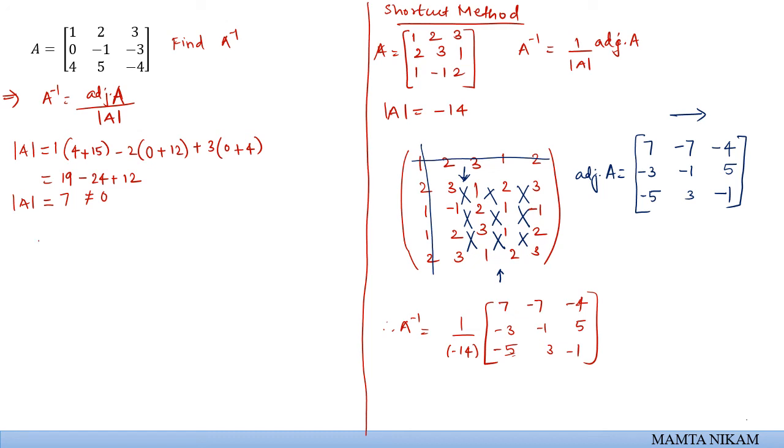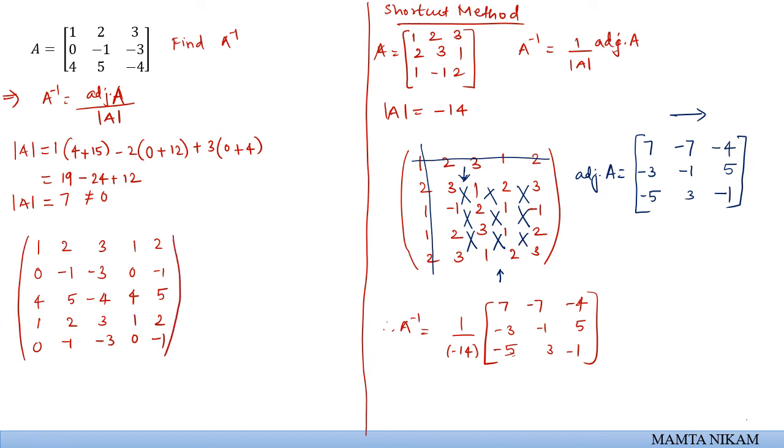The first step is to write down the given matrix as it is: 0, minus 1, minus 3, 4, 5, minus 4. Then the second step, copy down the first column and the second column beside this matrix as it is. So it is going to be 1, 0, 4, and then 2, minus 1, 5. Third step, copy down the newly formed first and second rows below. So this is going to be 1, 2, 3, 1, 2, 0, minus 1, minus 3, 0, minus 1. This is the newly formed matrix we have.